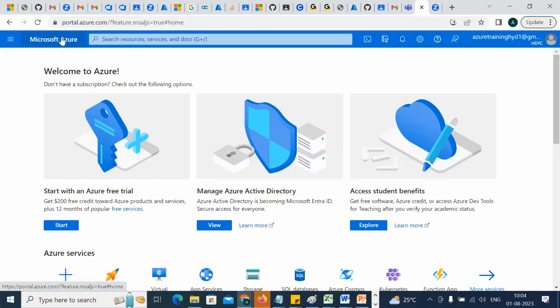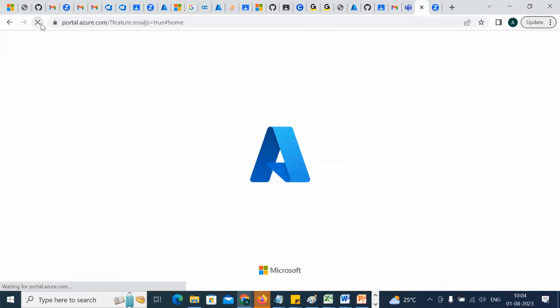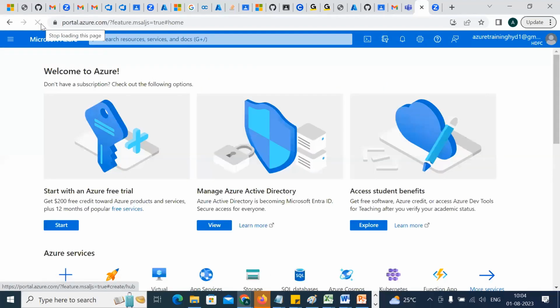I think this would have come by this time, I guess. Yep, no, it takes some time. It says 10 minutes, but it'll be 5 minutes of time. Because I cannot create any users also. If you create it, it's not a permissions issue. We have to create the users wherever your directory is, HDFC. We'll see one more time.